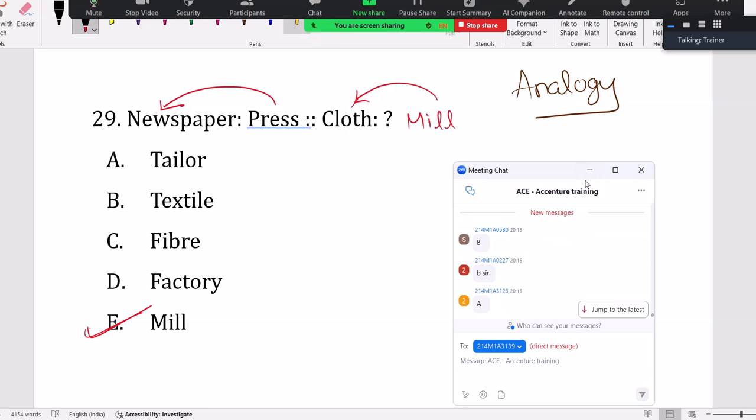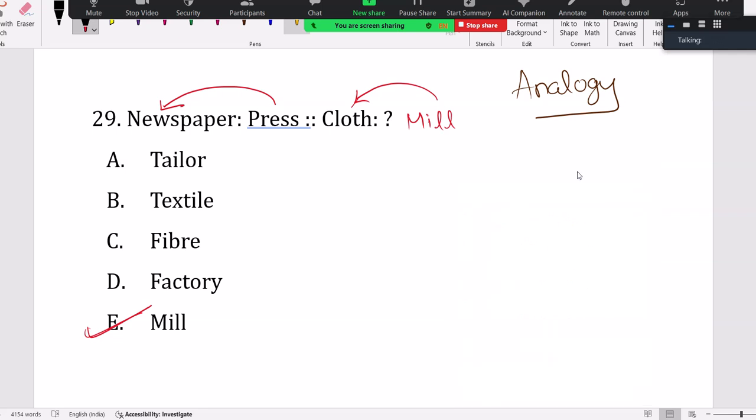Tailor is not at all related. Those who chose B, okay, but Tailor is nowhere linked actually. You check it out. The link is correctly that. So it's not textile, fiber, factory. Factory, we correctly call it a mill, related to clothes.